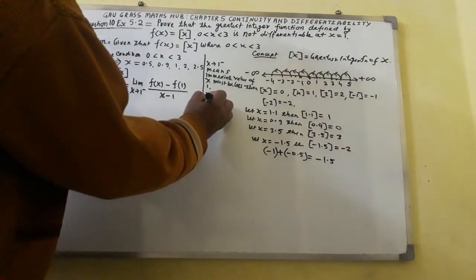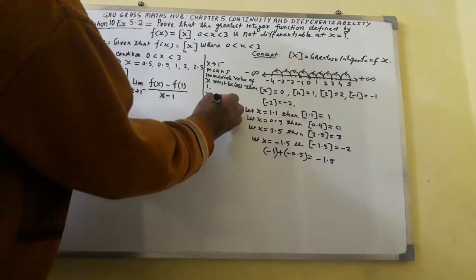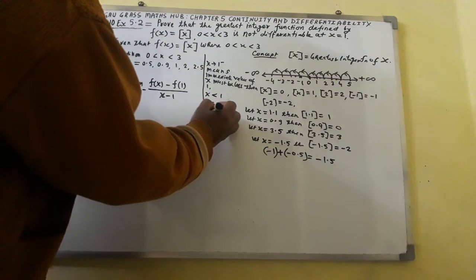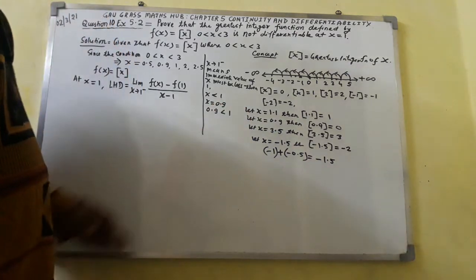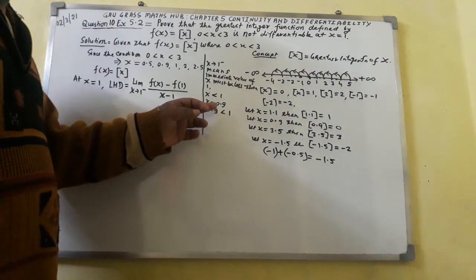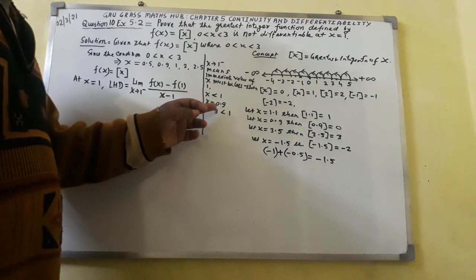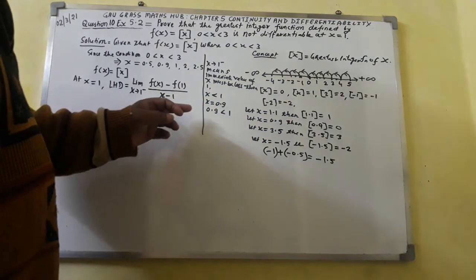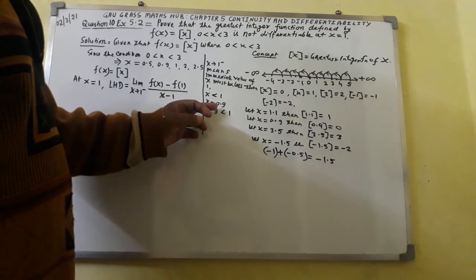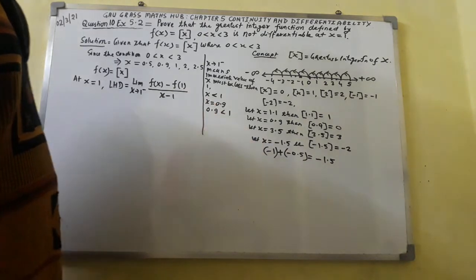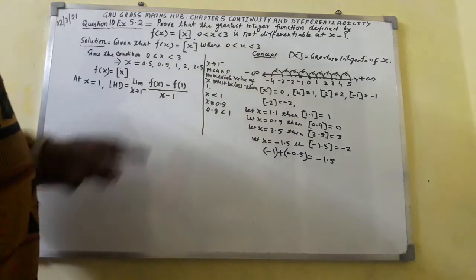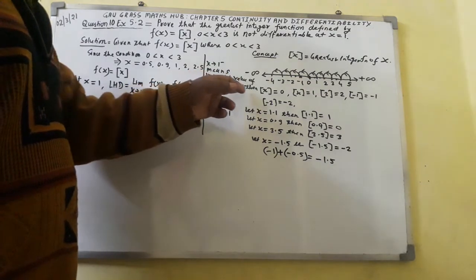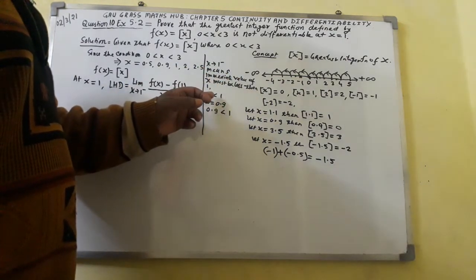Less than 1, x can be written as 0.9, because 0.9 is less than 1.